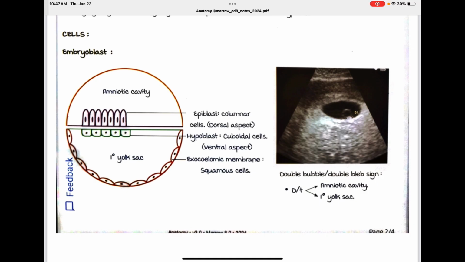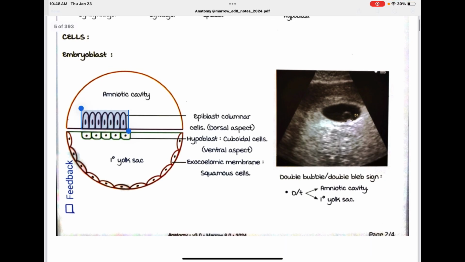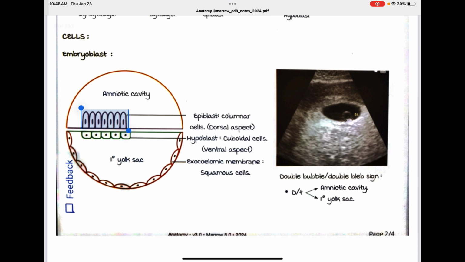This is the embryoblast. This is the epiblast on the top and hypoblast at the bottom. This is the amniotic cavity. This is primary yolk sac. Epiblast is on the dorsal side and hypoblast cuboidal cell is on the ventral side.